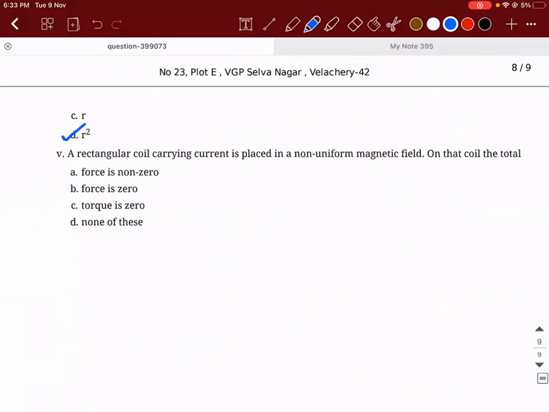I think you would not have had the last question. The last question was a rectangular coil carrying current I placed in a non-uniform magnetic field. What will happen on that coil? Rectangular coil is a dipole. When you place a dipole in a non-uniform field, what will happen? It will experience a non-zero force.